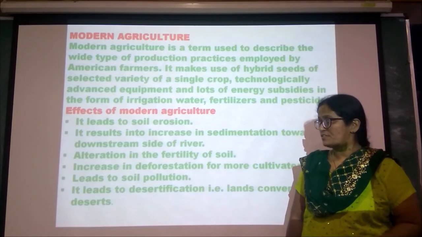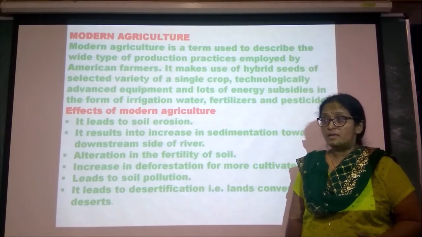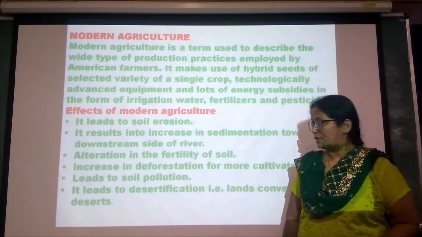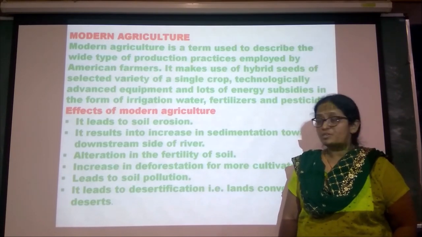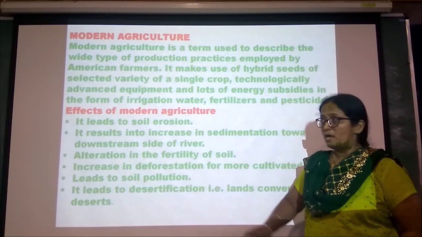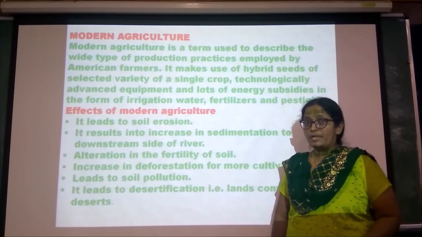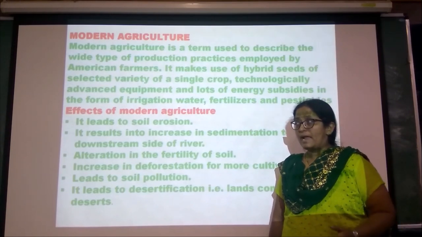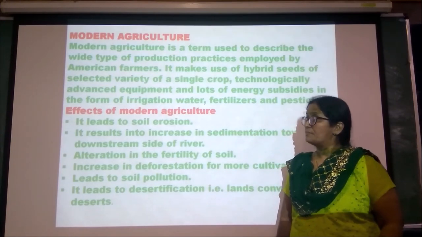Increase in deforestation has caused soil pollution. It leads to desertification, where the land cover is converted into desert, as due to soil erosion and soil pollution the land loses its productivity.